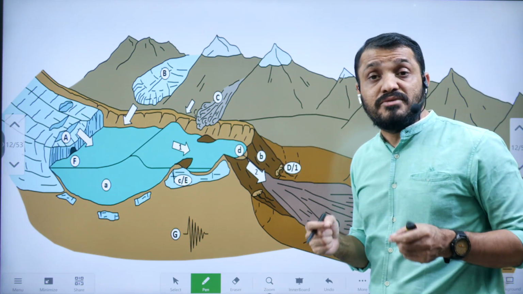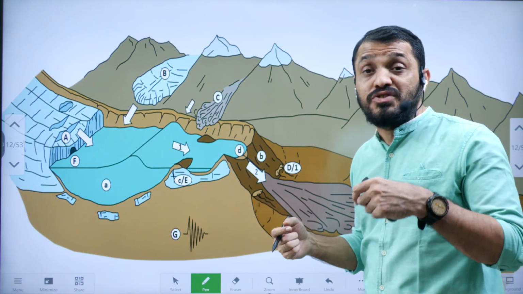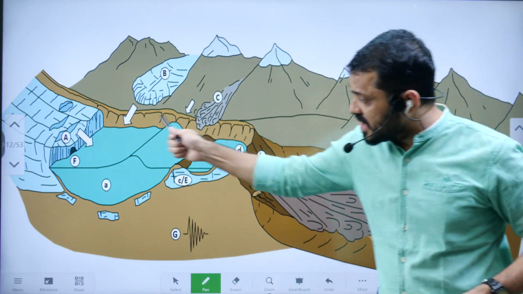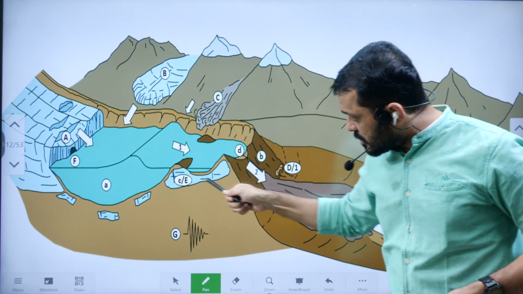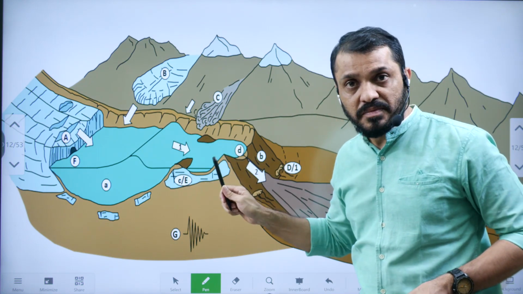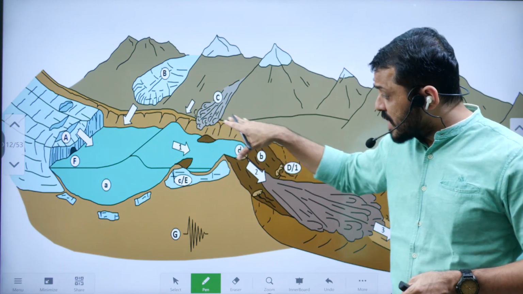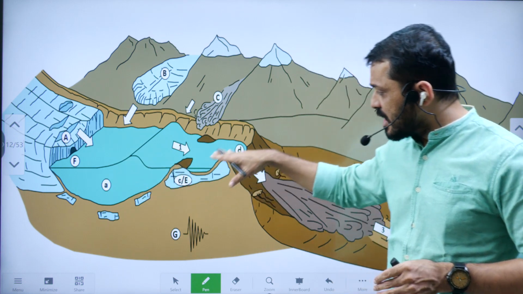Recently, tell me guys, in which state did these floods happen? And these floods were related to which river? Put your answer in the comment section. So normally, glacial lakes have natural boundaries. They are bound by natural boundaries. Generally, these natural boundaries are formed by moraines, sediment carried by the glacier.